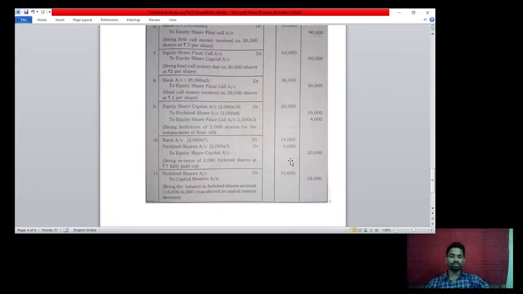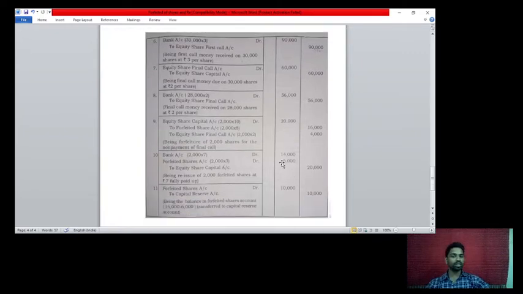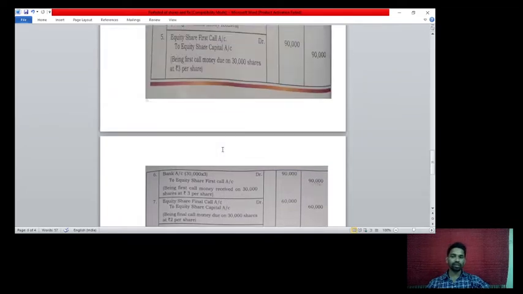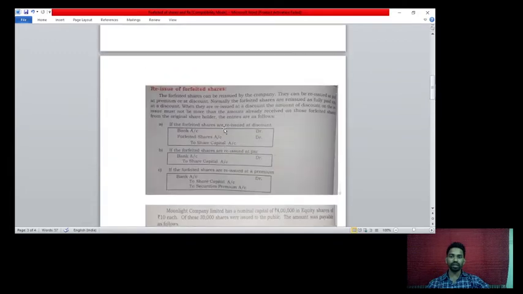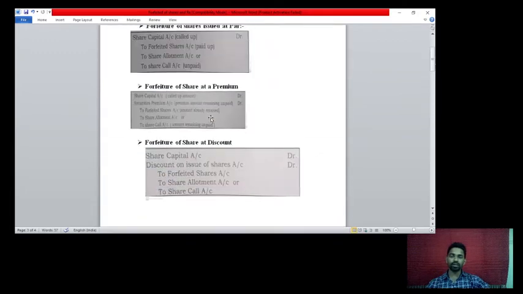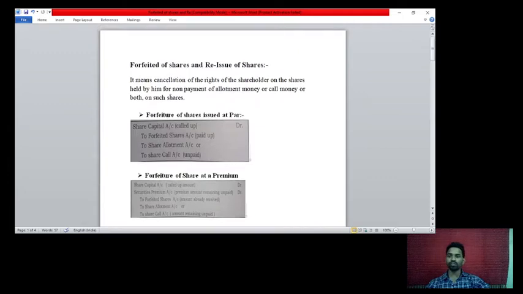Like this you have passed the journal entries. Just try to understand these forfeiture transactions as well as the reissue of the shares. If you have any query with this, then you can contact me. I hope you will understand the meaning of forfeiture of shares: it is the cancellation of the rights of the shareholders on non-payment of the allotment money as well as the call money. So thank you.